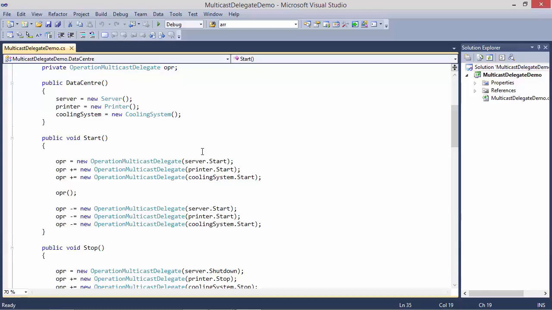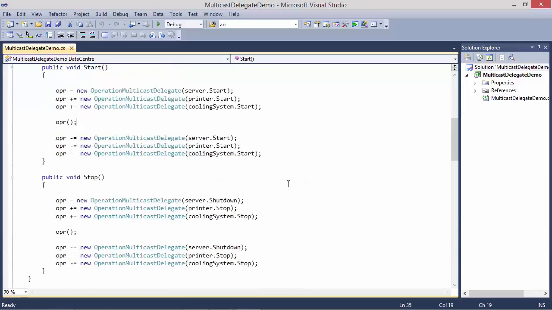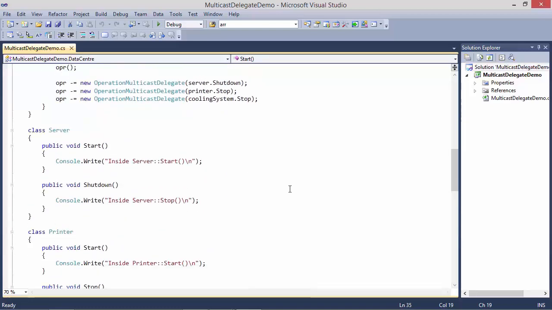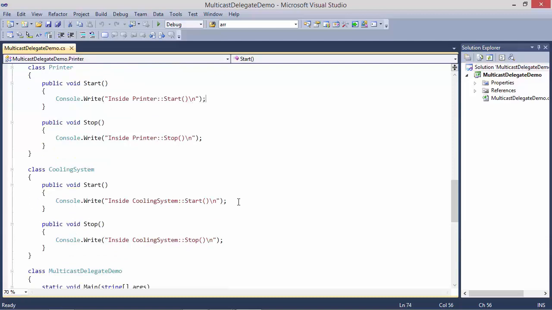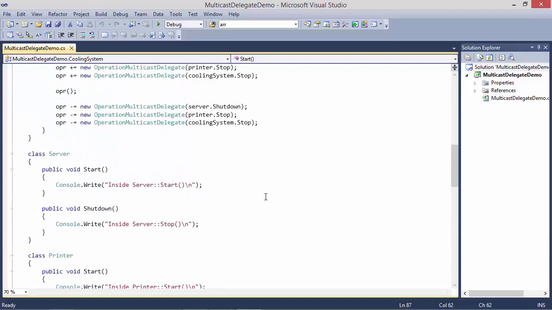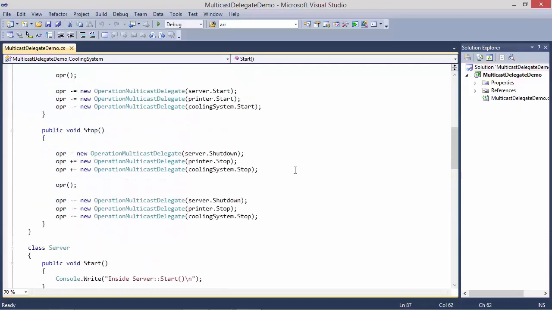So right now server start, printer start, and cooling system start methods are encapsulated in delegate instance OPR. So it will invoke these methods. So it will come here, it will execute this, it will execute this, and then cooling system start. Okay, and this is just an example.